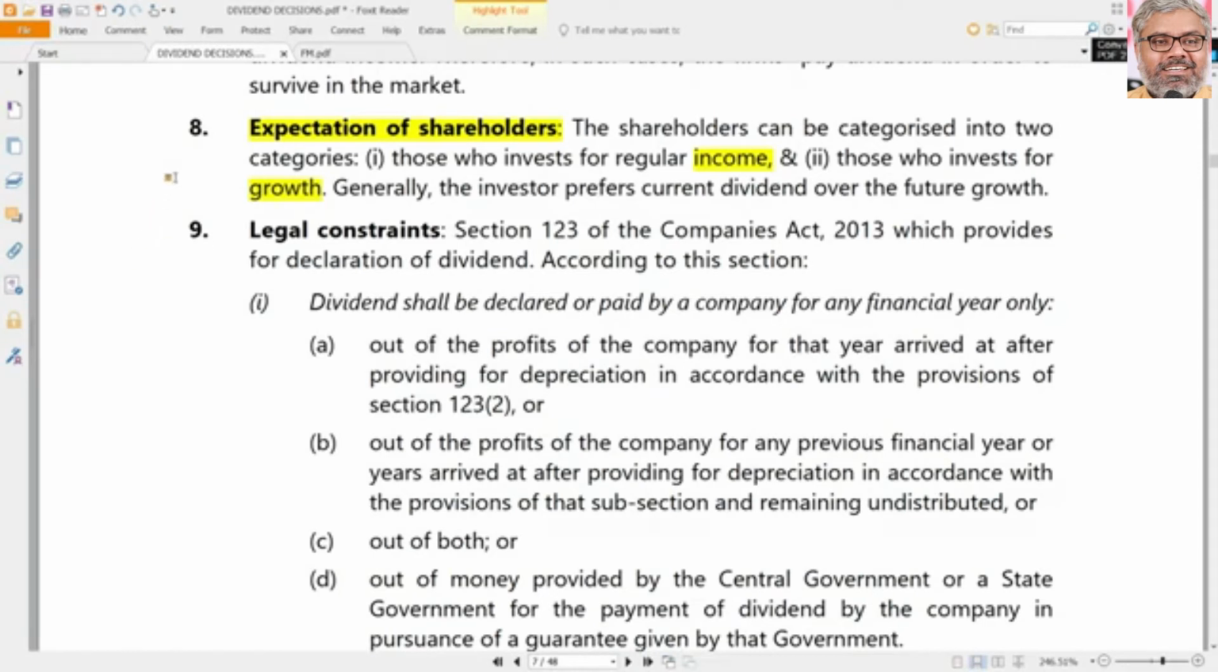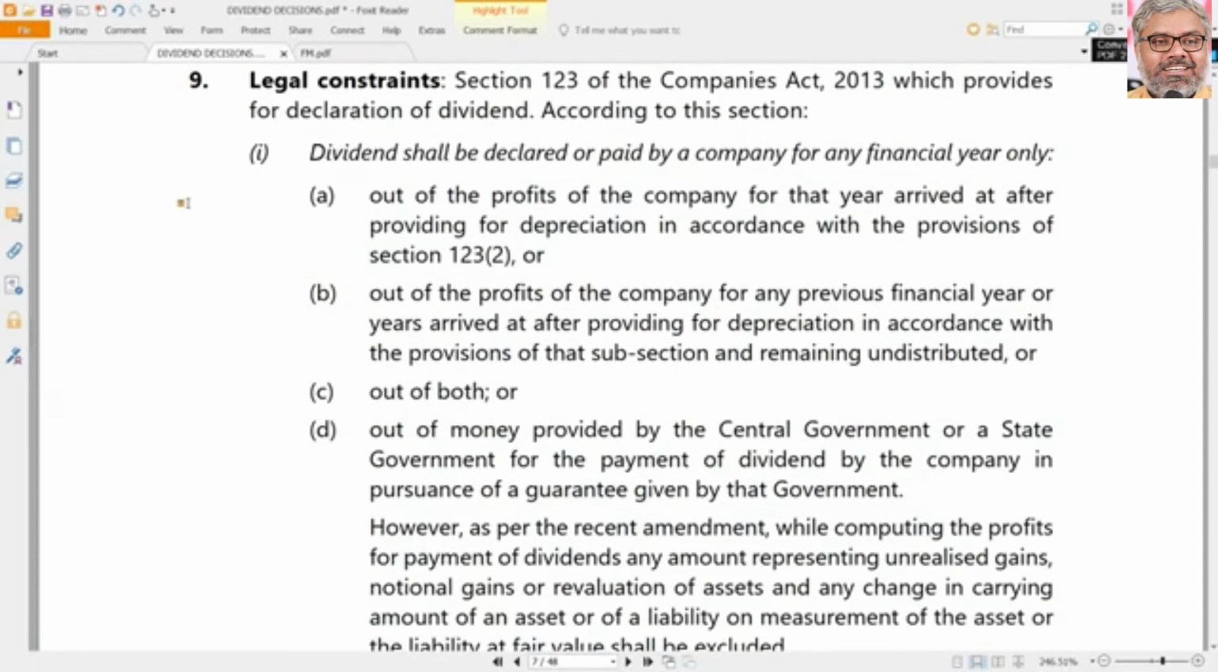They wanted dividend, so they will be disappointed. And the reverse will happen if you distribute dividend: the people who want growth will be disappointed. So it is difficult to manage the expectations of shareholders. Yes, that is a circus, and that is what financial management is all about. Balancing and always having a trade-off is the overall essence of financial management, and the same thing applies here also for dividend decisions.